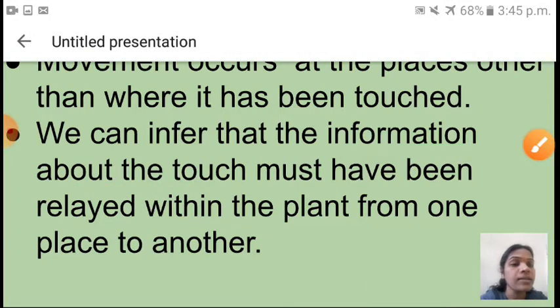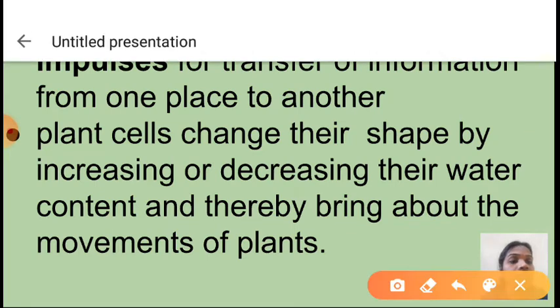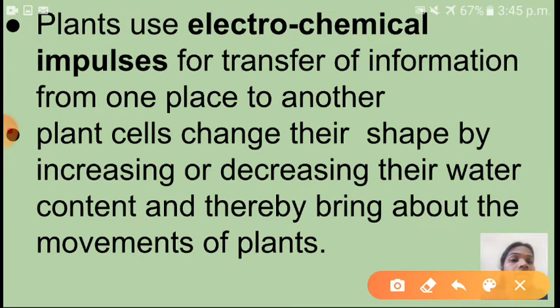Plants use electrochemical impulses. Which impulses here, children? Yes, that is a signal. Electrochemical impulses transfer information from one place to another. So when we touch, these electrochemical impulses transfer from one place to another.